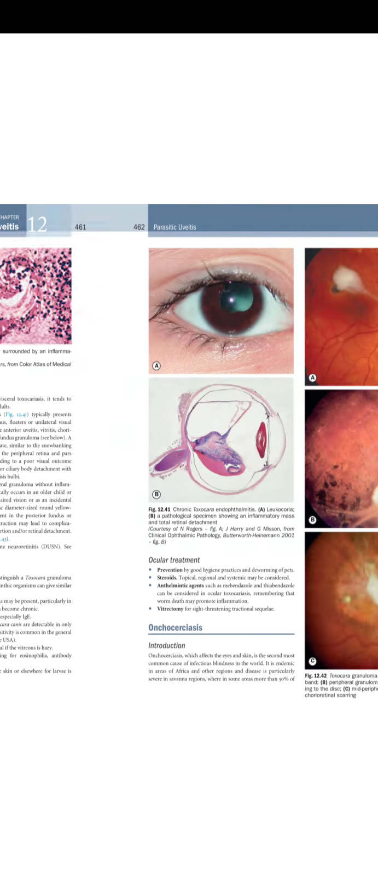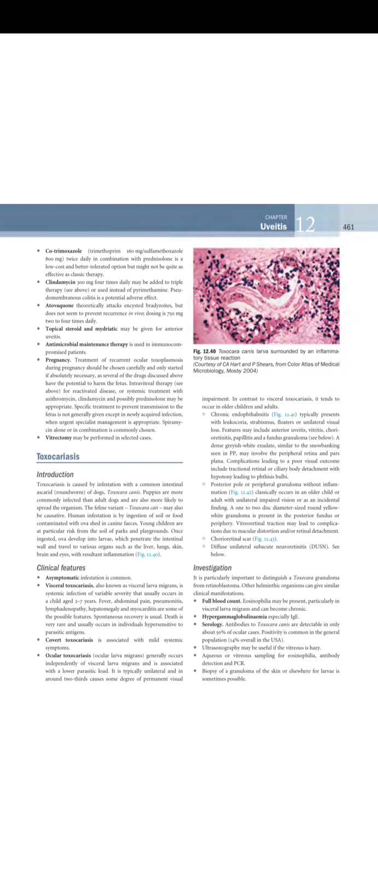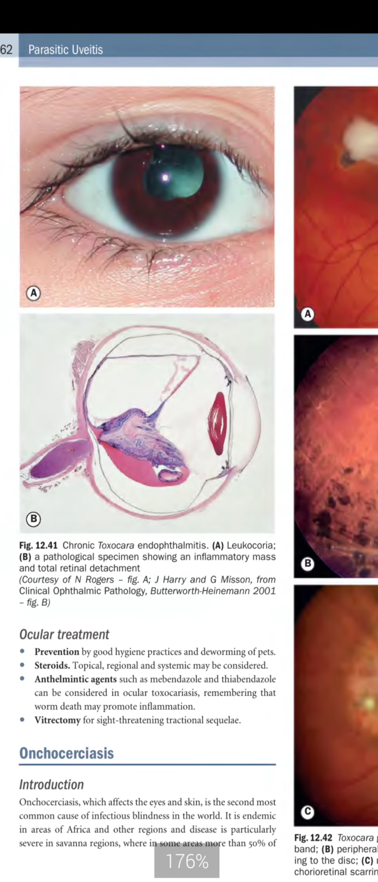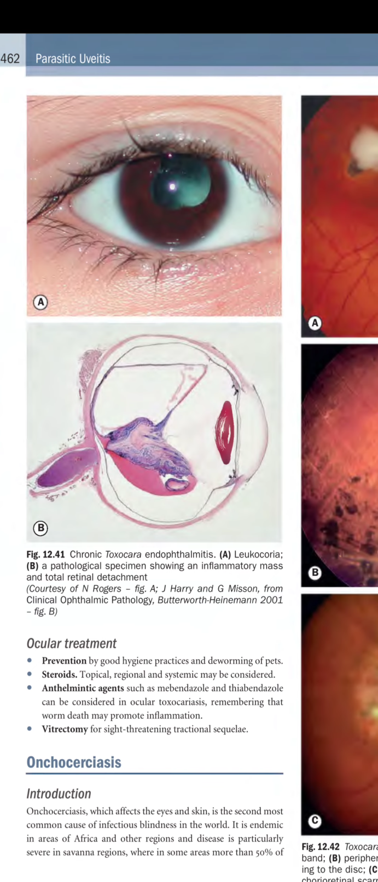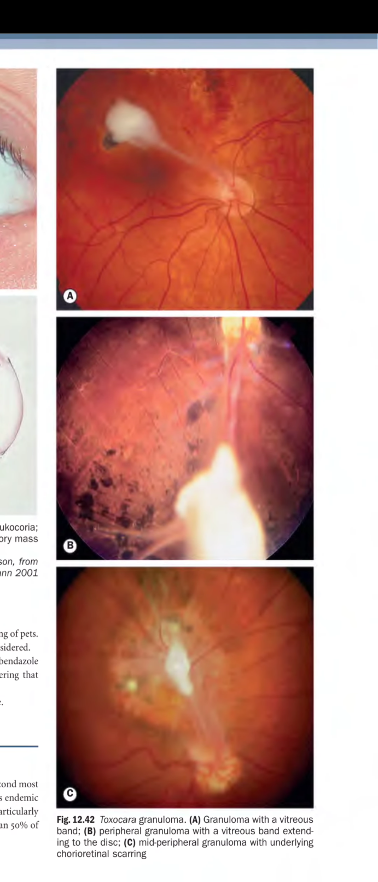So let's see figure 12.41, showing chronic Toxocara endophthalmitis. A is showing leukocoria. B is showing a pathological specimen with an inflammatory mass and a total retinal detachment. So this is showing a Toxocara granuloma. A is showing a granuloma with a vitreous band. B is showing a peripheral granuloma with a vitreous band extending up to the disc. So this is a peripheral granuloma and it is extending up to the disc. C is showing a mid-peripheral granuloma with underlying chorioretinal scarring.